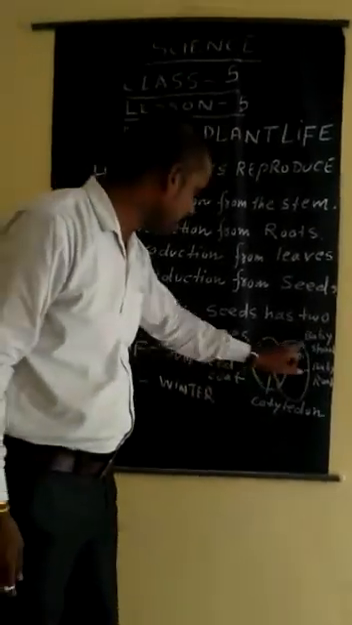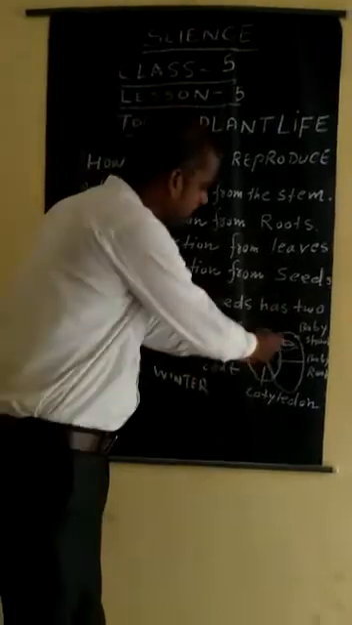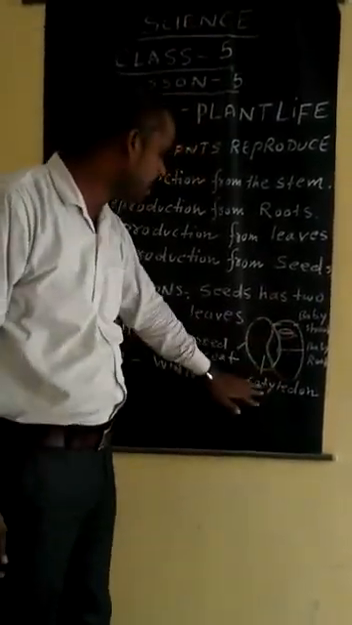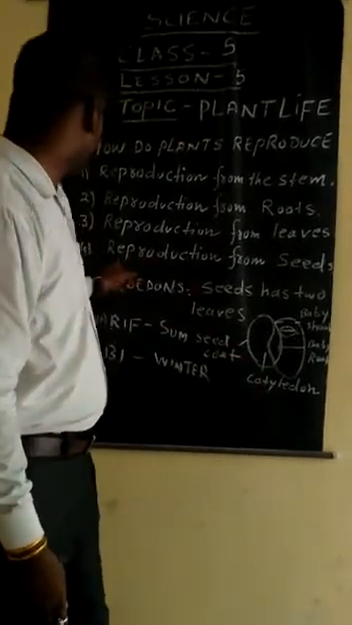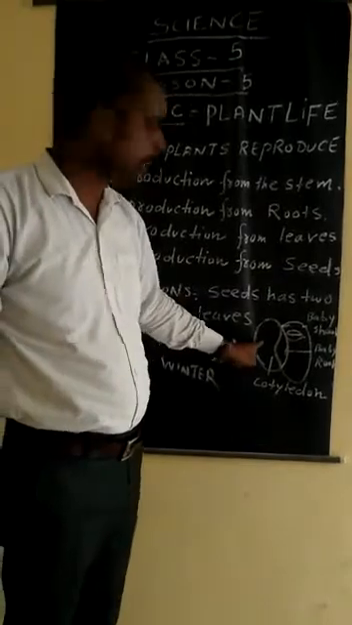So this is the structure of a seed. And here, when we open the seed, you see there's a baby shoot also, baby root also, and cotyledons also. And the next one, number 4, is reproduction from seeds. So this is the process of seeds. How does the seed open?